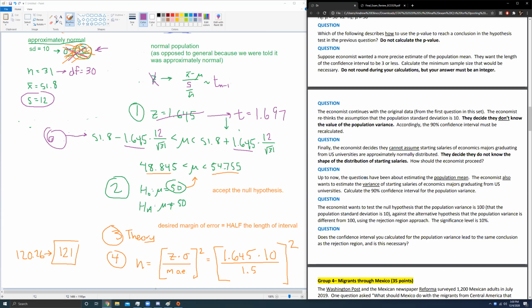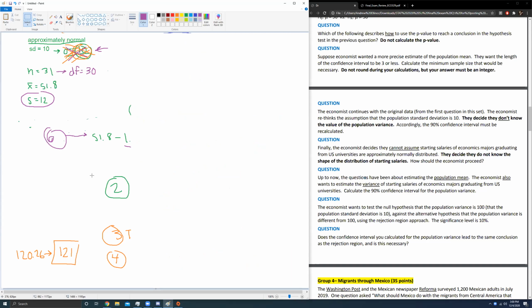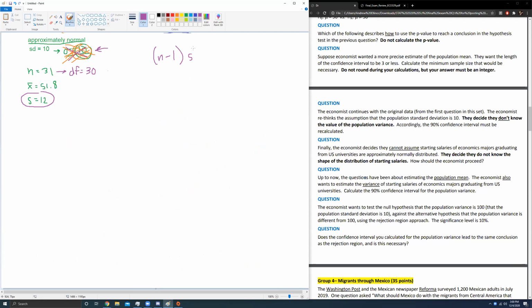variance problem. So let me get rid of everything here. I'm at least going to get rid of this stuff. We don't need this anymore. The distribution that governs the confidence intervals for one variance questions is the chi-square distribution. So we're going to say n minus 1, because this is the question about variances. N minus 1 times s squared over sigma squared is distributed chi-squared with n minus 1 degrees of freedom. So if you're asked what distribution governs this type of problem, you'll say this guy right here.